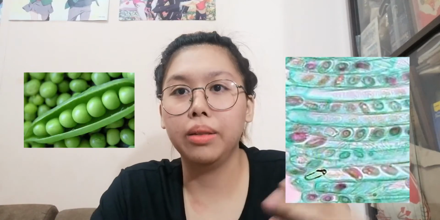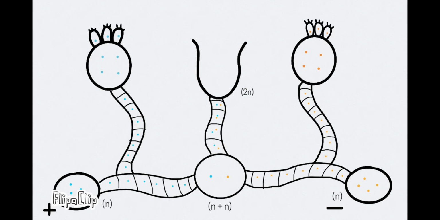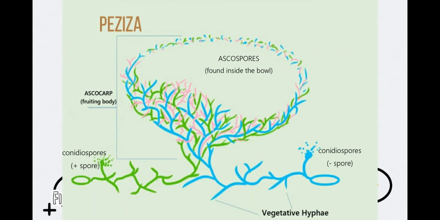You can see that on the surface of the ascocarp, we can see the asci, and it's like a pea pod with the ascospores inside, which are like the peas inside of the pea pod. Remember that the asexual spores or the conidiospores still exist on the hyphae of the original two mating spores and can also be supported by the vegetative hyphae.